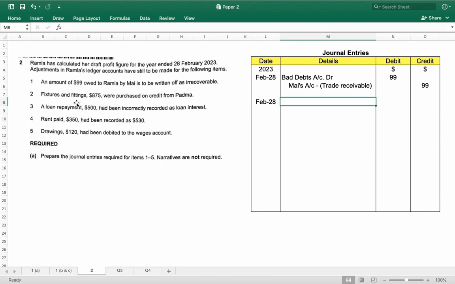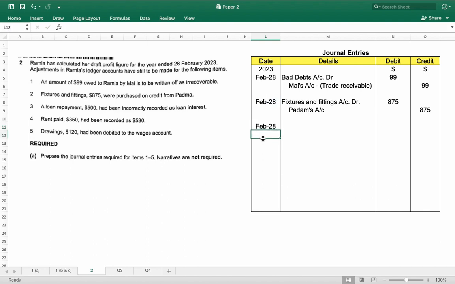So Ramla bought fixtures and fittings, so increase in asset debit fixtures and fittings account debit, and increase in liability credit Padam's account. So it is a kind of a trade payable. Okay, $875. So this is the journal entry for point number second.